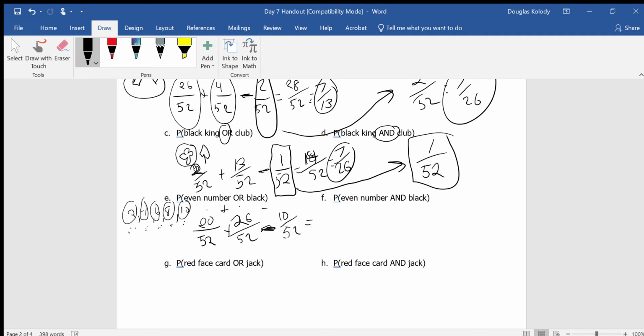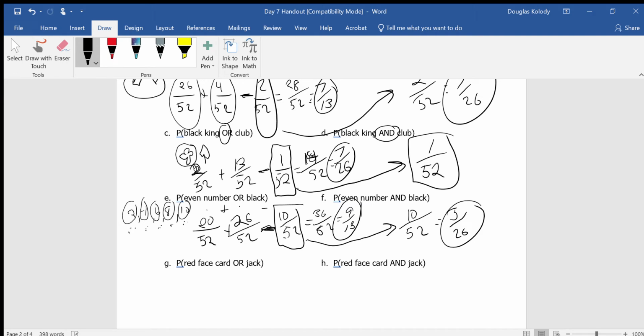So 20 plus 26 is 46. 46 minus 10 is 36 out of 52. And I end up with 9 over 13. So what's the probability of drawing an even number and a black card? I think you're beginning to see the pattern here. Those are simply these 10 cards out of 52 that are part of both groups. All right, the 10 black even numbers. So then that's 10 out of 52, or 5 over 26.